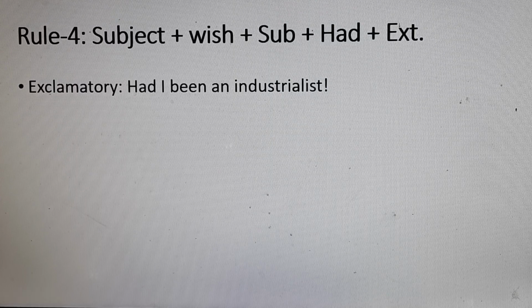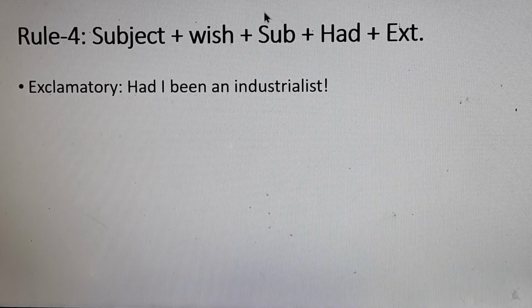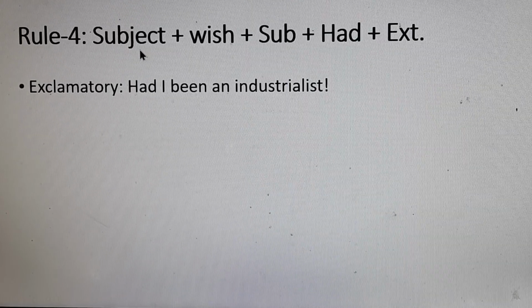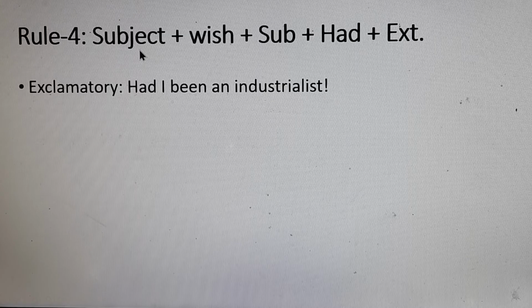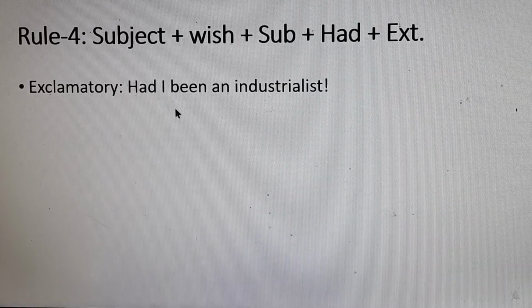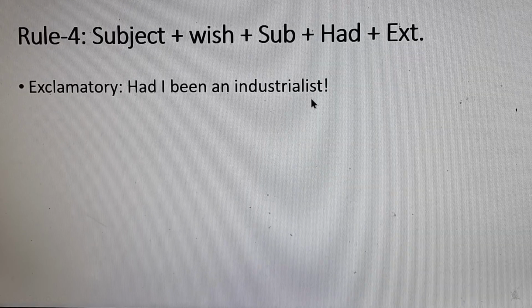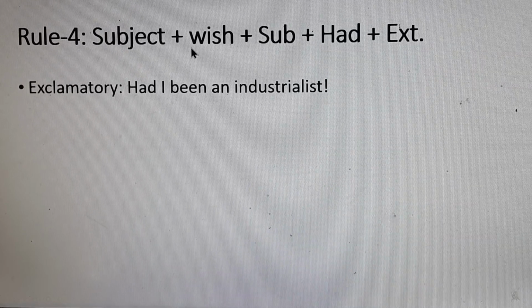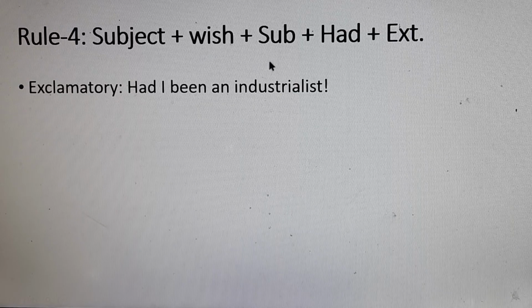Okay, I'm waiting for you. Try to write down the answer following this structure. After that I will show you the correct answer. Firstly, try by yourself. "Had I been an industrialist." Try to write down the answer following this instruction.